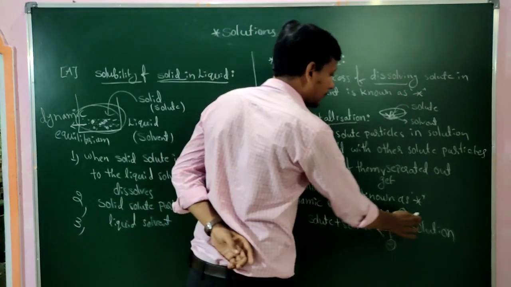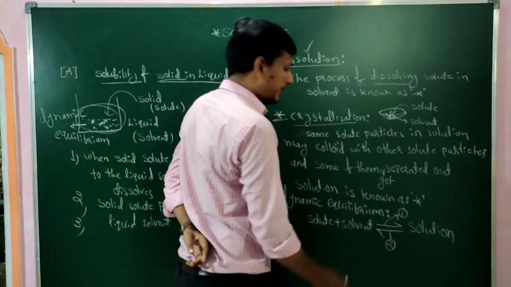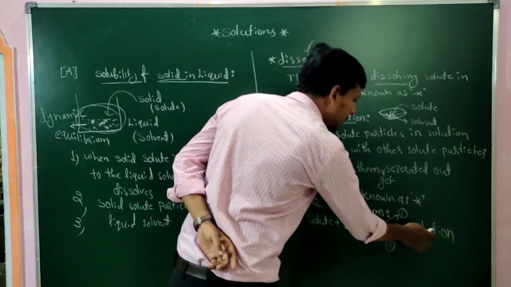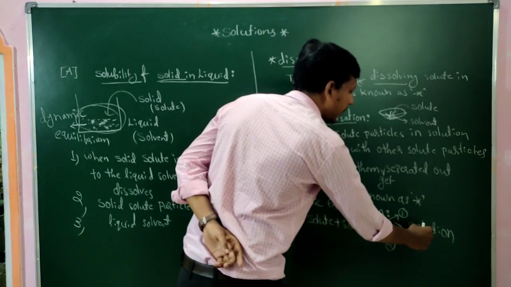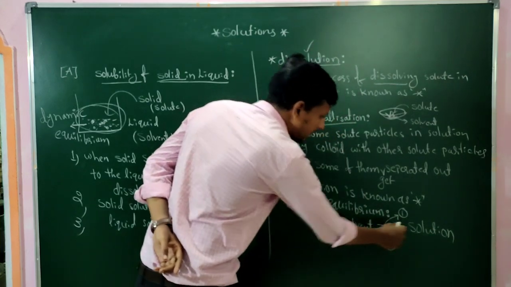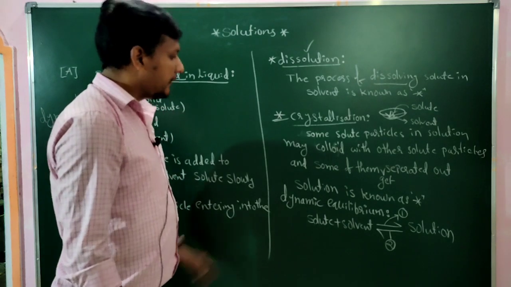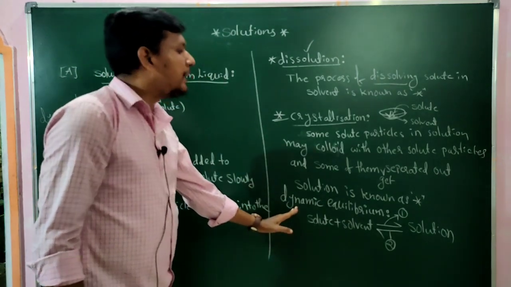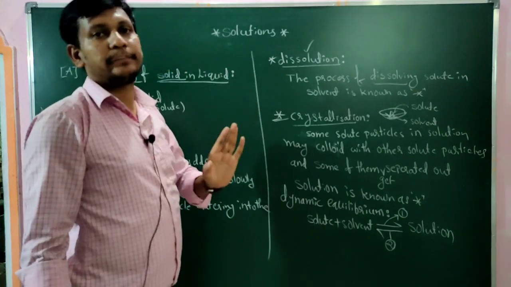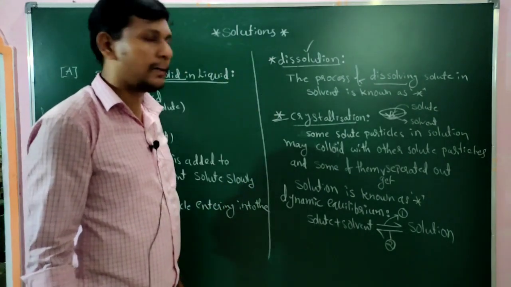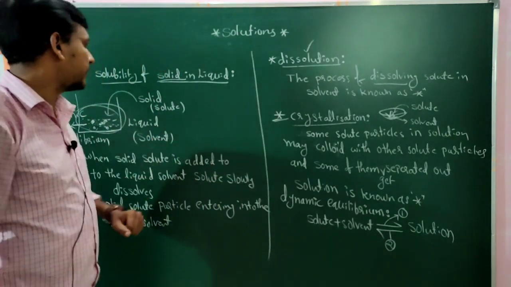You look at here the forward direction. Here solute slowly dissolves in solvent to form the solution. After dissolution, in the solution the solute particles collide with each other, and the solute particles get separated out from the solution. At dynamic equilibrium, the concentration of the solution is constant. How, sir? How is the concentration of the solution constant?